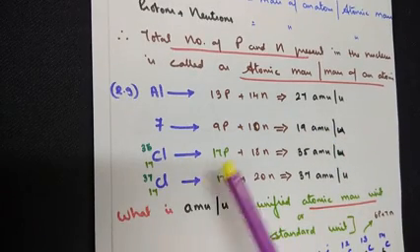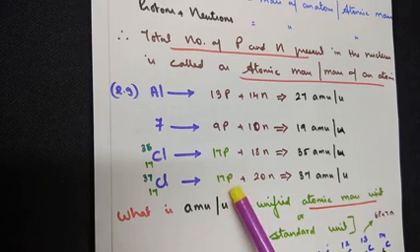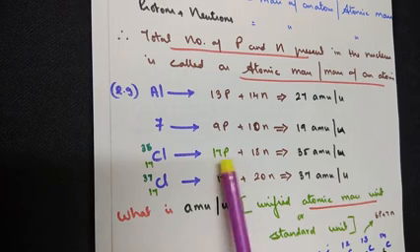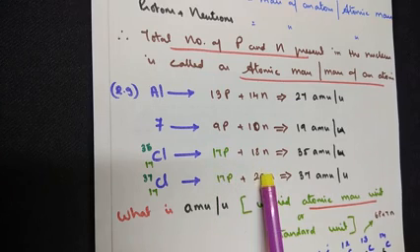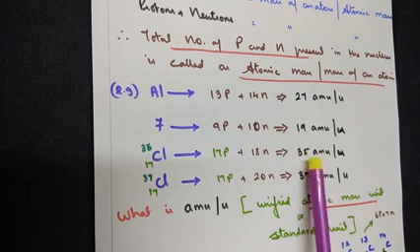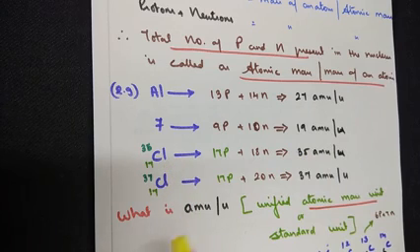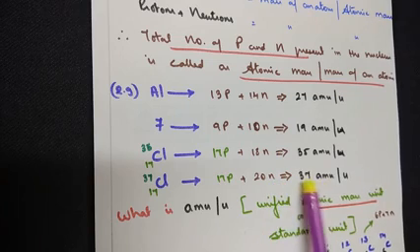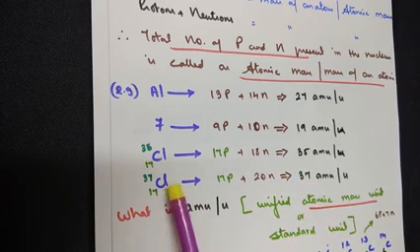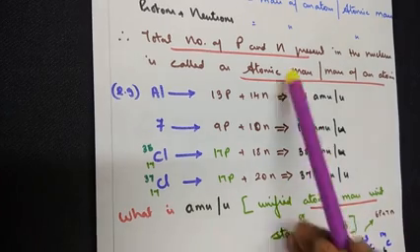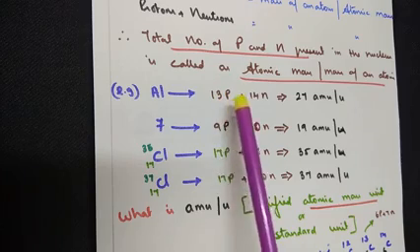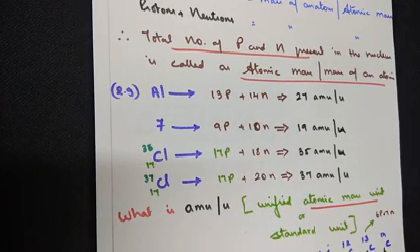Coming back to chlorine. Chlorine exists in 2 different forms. We will see about it a little later. Now, calculating only in terms of atomic mass, 17 protons and 18 neutrons make up 35. So, chlorine's atomic mass is 35 in this case. The next one, 17 protons and 20 neutrons make up 37. So, the atomic mass of this particular form of chlorine is 37. I hope you understand atomic mass: add the number of protons and neutrons within the nucleus.